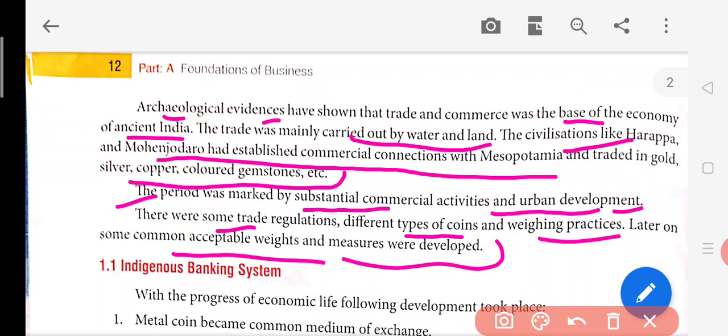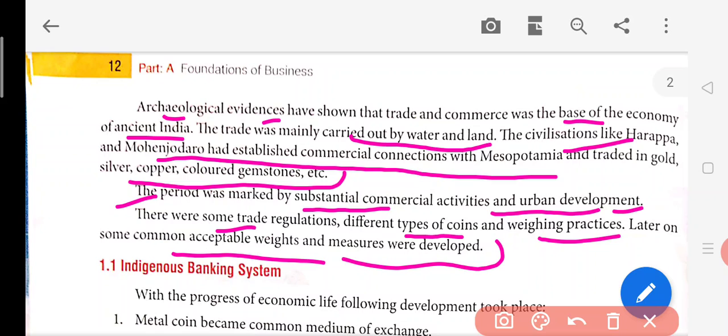unknown places, and they didn't know how to trade with each other. If they were trading with somebody, they didn't know how much the weight would be, so they decided the weight and measure according to themselves. But later on a proper weights and measures act was introduced, so according to that everything was proper, and the value of 1 kg was equal to that of the other place, so there were no differences.